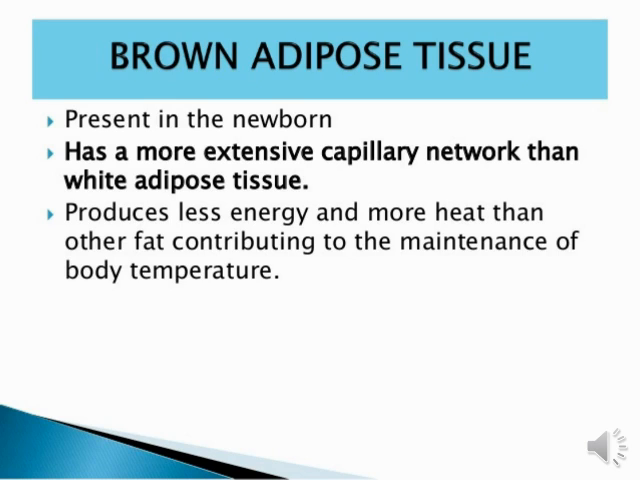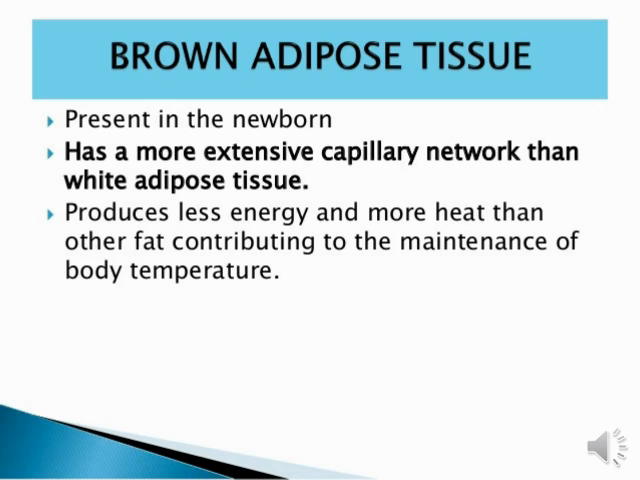It produces less energy and more heat than other fat, contributing to the maintenance of body temperature. So basically this kind of tissue produces less energy as compared to white adipose tissue, and more heat than other fat, and maintains the body temperature. Which kind of tissue? Brown adipose tissue. Okay, so it's related to brown adipose tissue. Okay students, it comes under which kind of tissue? Type of adipose tissue. Okay, I hope you all understand.